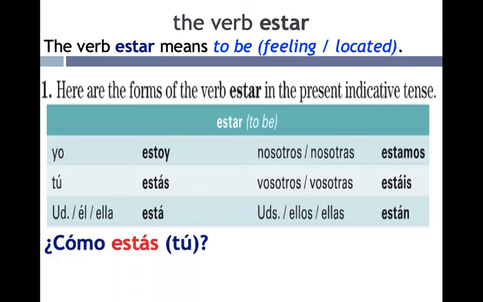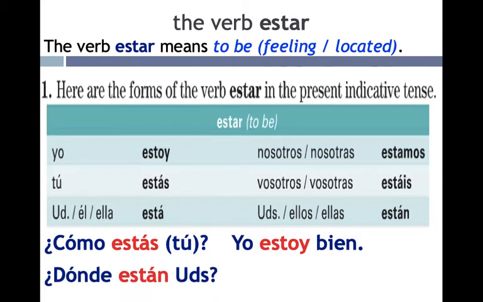So some examples. ¿Cómo estás tú? Yo estoy bien. How are you feeling? I'm feeling well. Now notice I interject the word feeling in there. It helps me to understand that I'm using estar and not ser. So how are you like? I am well. Using the verb ser, that's a descriptive verb, a state that doesn't change. So in this case, how are you feeling uses estar.